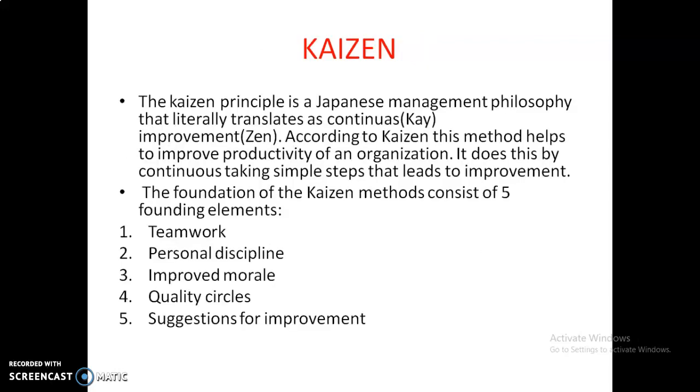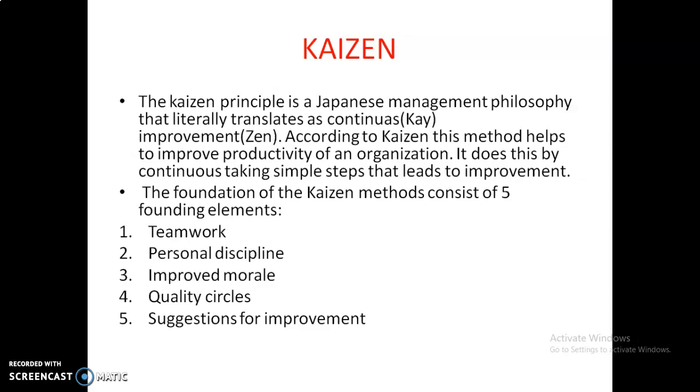Kaizen. The Kaizen principle is a Japanese management philosophy that literally translates as Kai means continuous, Zen means improvement. According to Kaizen, this method helps to improve productivity of an organization. It does this by continuously taking simple steps that lead to improvement. Kaizen works on quality, and we can implement Kaizen through continuous simple steps that help to lead improvement.